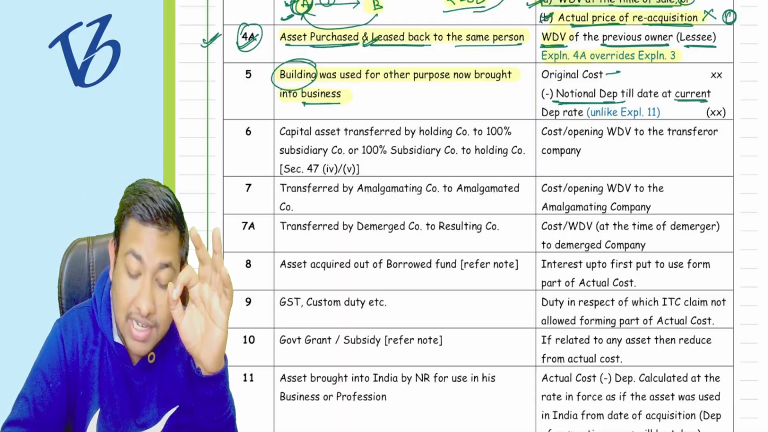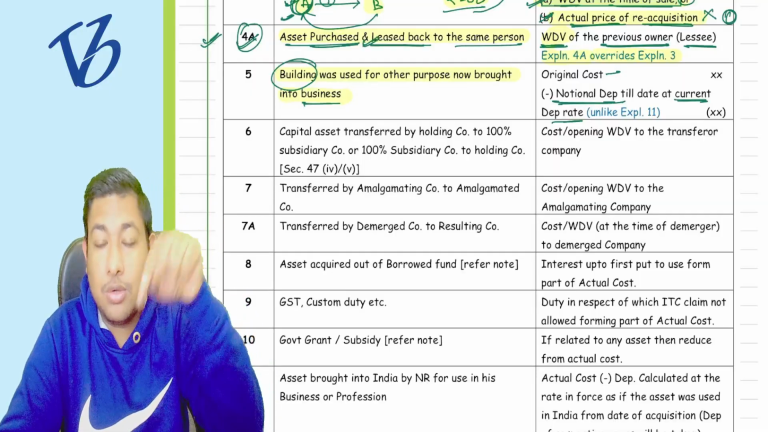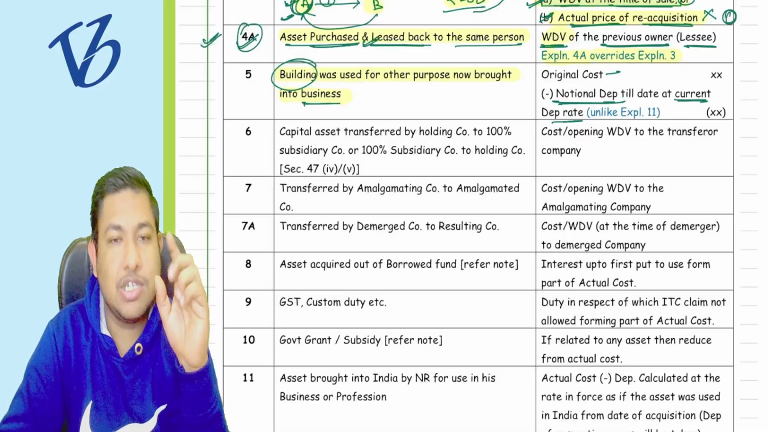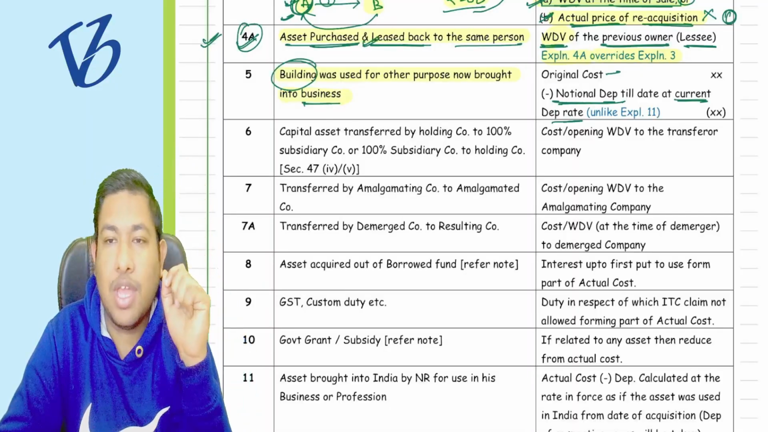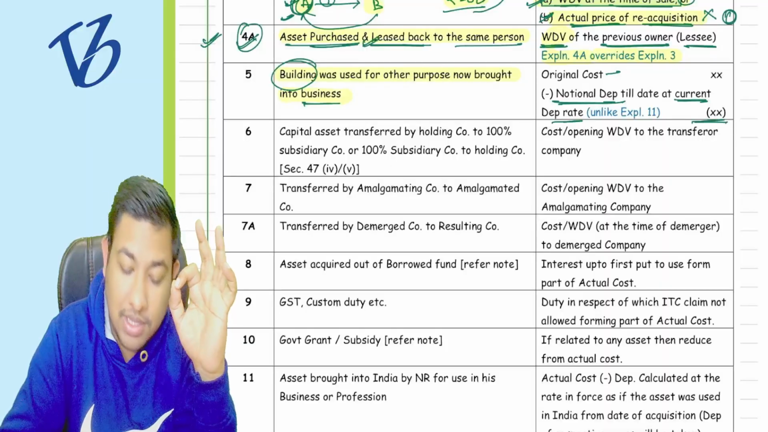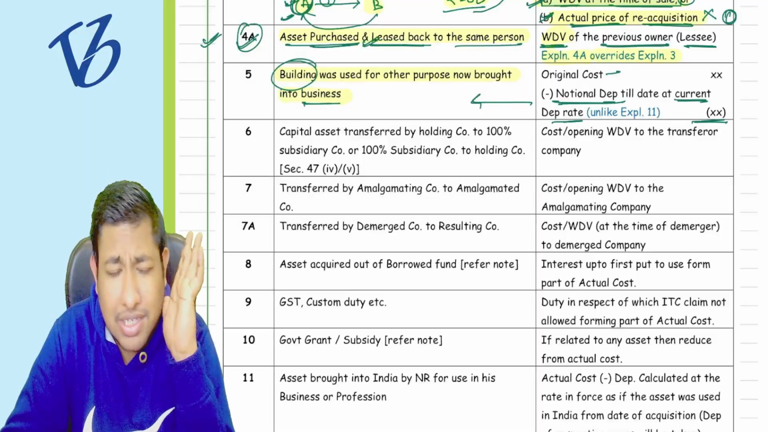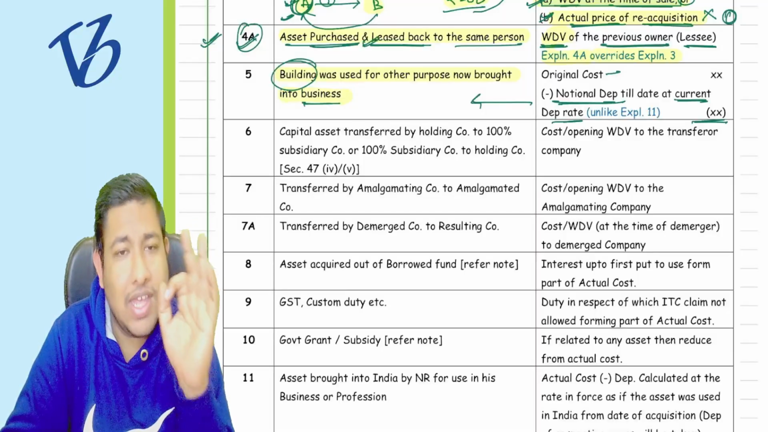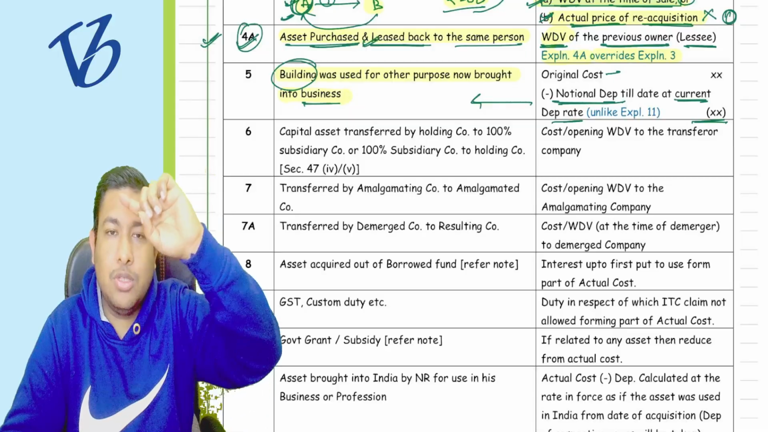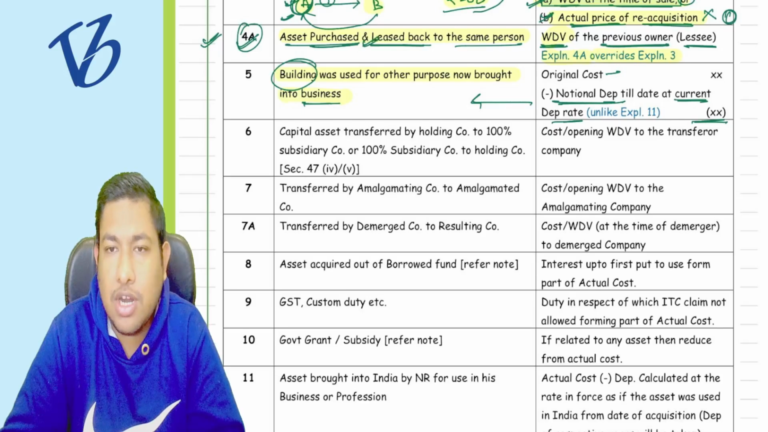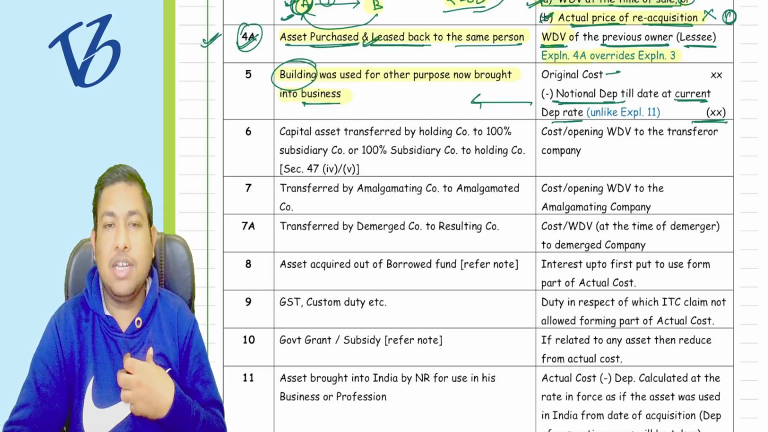So what is the current depreciation rate? Means today, what is the depreciation rate? Based on that, reduce the depreciation for those years. Okay, and what is going to be the WDV is the actual cost of that particular building. Understood? Very easy. Because when I was using it for personal purpose, the depreciation was not allowed to me, but now I want to take the WDV.